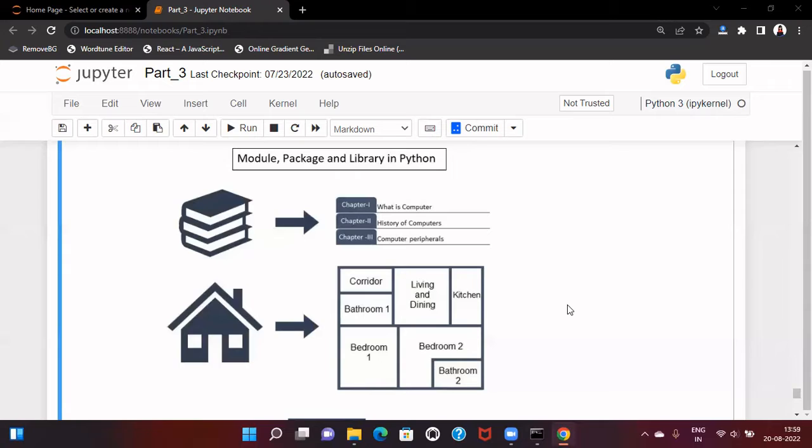So a package can have a collection of modules and sub packages as well. Whereas a library, we consider a library as a collection of packages. Now, as packages can also have sub packages, we can interchangeably use these two terms, package and library.